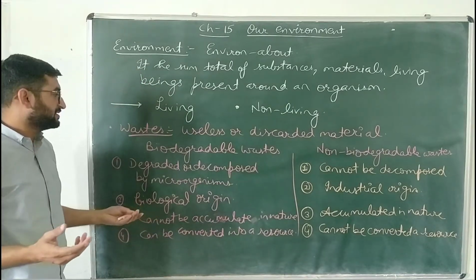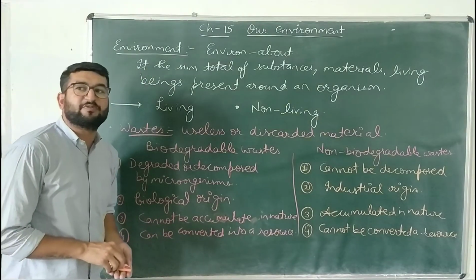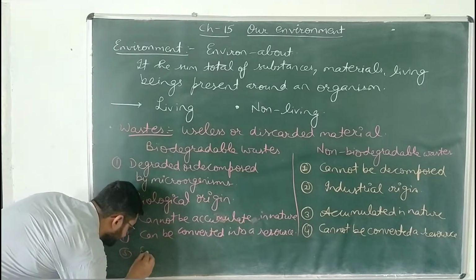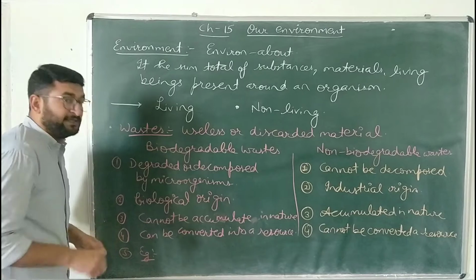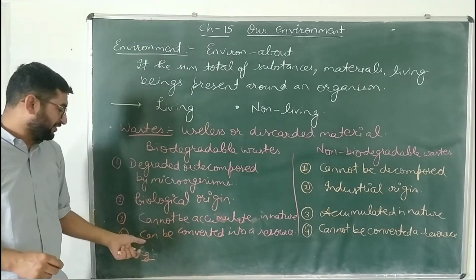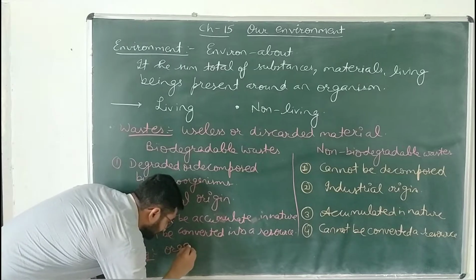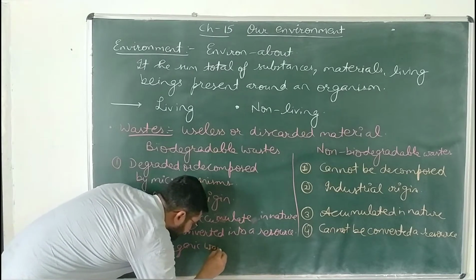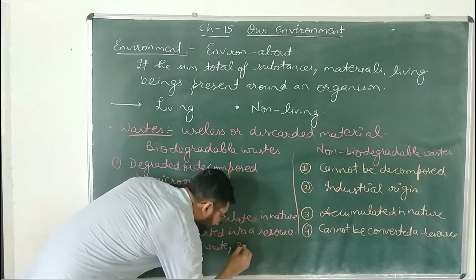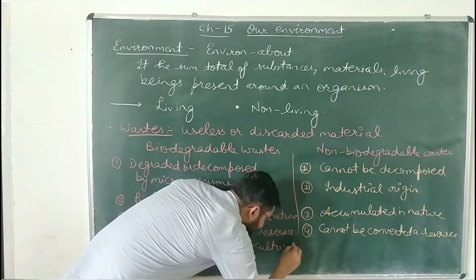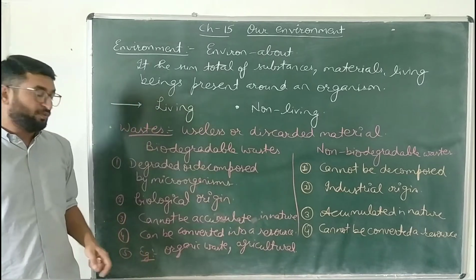The last point of difference between these two types of waste is their examples. Examples of this kind of waste are organic waste and agricultural waste. What is organic waste?